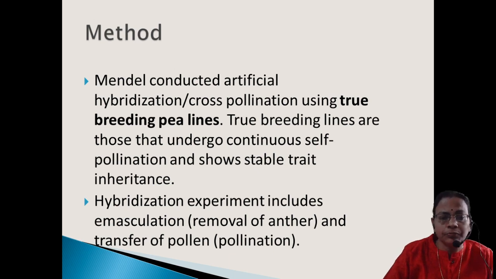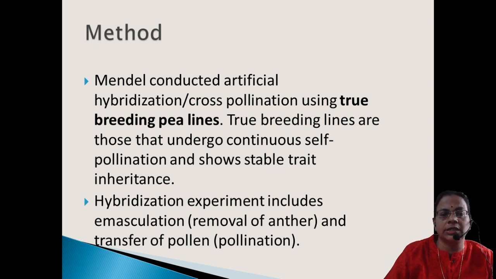So in the plant which is selected as the female, a flower will be selected, and when it is in bud condition, the male part, that is the anther, will be removed. Then it will be covered by a plastic cover or a porcelain cover, whatever it is, to prevent the entry of unwanted pollen from any other plants. So he ensured that the flower selected as the female flower is pure for that particular trait, with no contamination. So that is called emasculation.